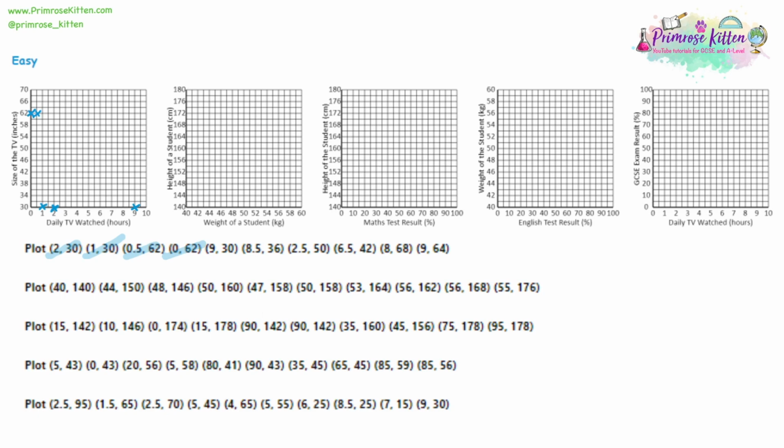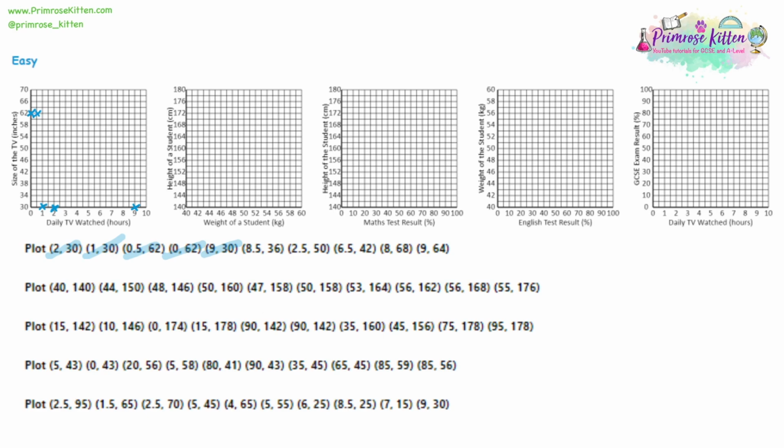Now, the reason why it's so important to be crossing these out as you go is because, unlike line graphs, where the data is in order and you just move across one square to plot your next point, with scatter diagrams the data is usually in a random order. So you might be moving all over the graph. So it is really important to do one at a time, not try and rush things, and cross them out as you go. Because with a line graph, it's very easy to spot if you've missed one. There'll be a gap in your data. With scatter diagrams, the points are randomly all over the place. If you miss one out, you're not going to notice.